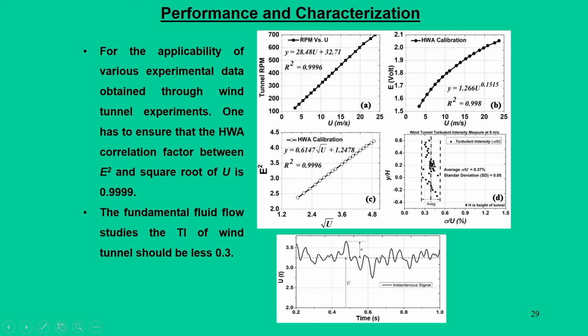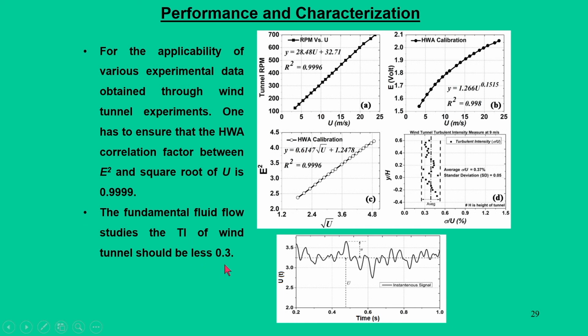So, all these plots talk about the characterization of a wind tunnel. The very basic fact is that in all cases we need a factor normally called the R factor or R square, and for a very low turbulence intensity tunnel, this R square value should be 0.999. That way we can say we have characterized the wind tunnel for a very low turbulent intensity